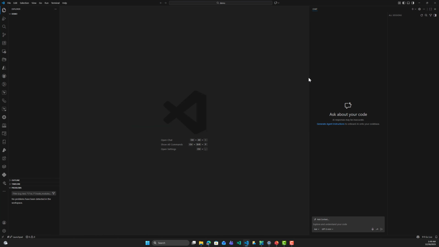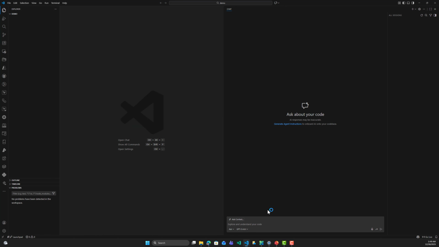So let's start with our first demo right now. And here we are going to ask the GitHub Copilot right here to create a coffee and water buddy application. So it will be an application that will track how many coffees we have drunk every day, and a reminder for us to drink water. Someone like me who drinks a lot of coffee and forgets most of the time to